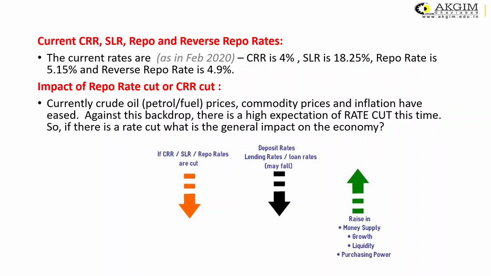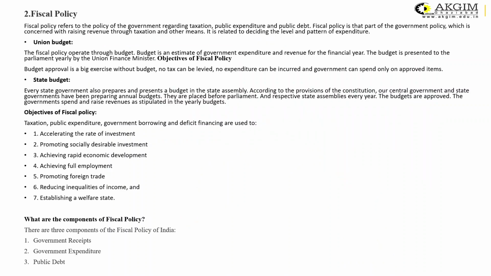So this is how monetary policy impacts the money circulation in the economy. I hope it is now clear to all the students how the monetary policy works in an economy. Now the second important economic policy, again the government's role, is called the fiscal policy.